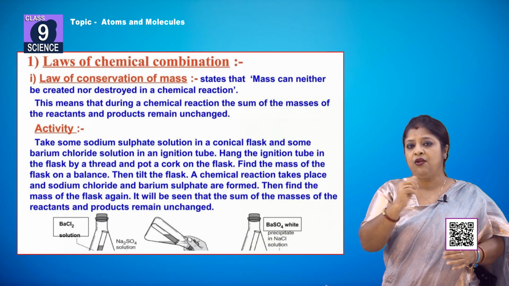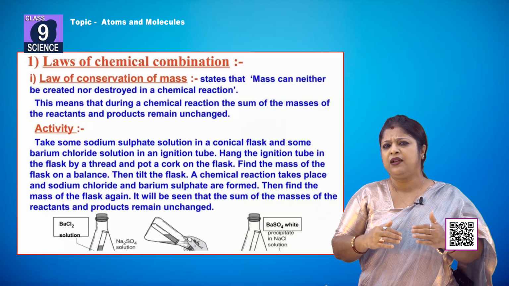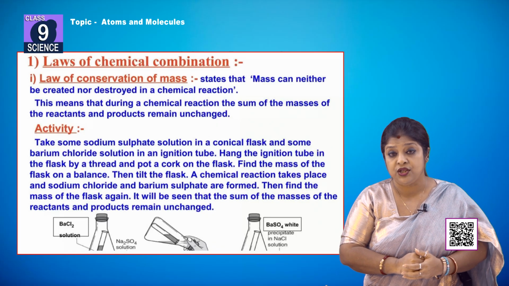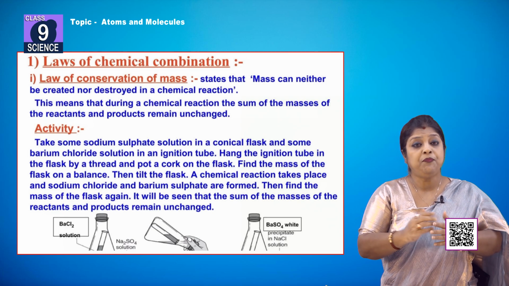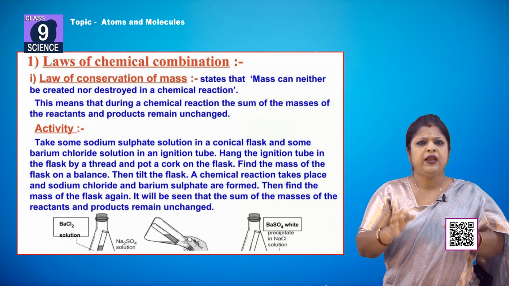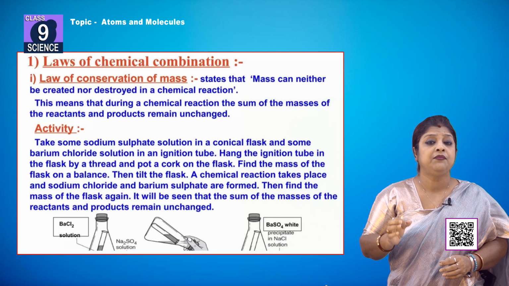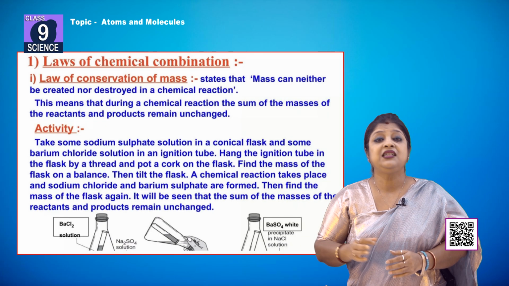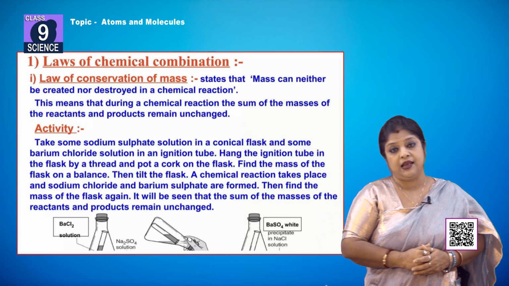For example, suppose calcium carbonate, a compound of calcium, CaCO3. Whenever we heat this calcium carbonate, we get calcium oxide and carbon dioxide.